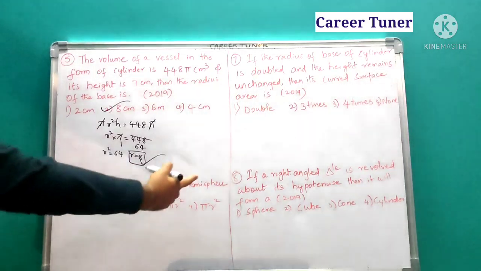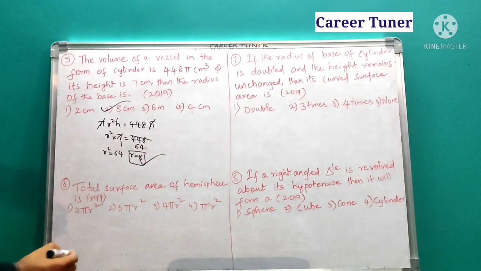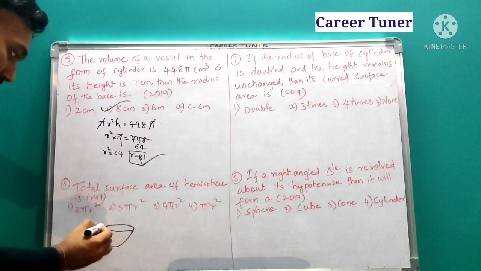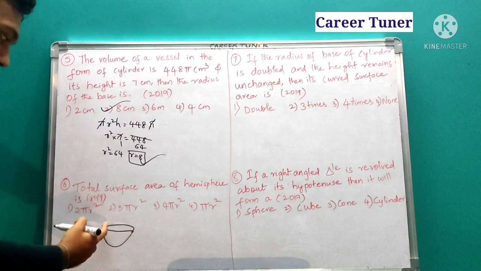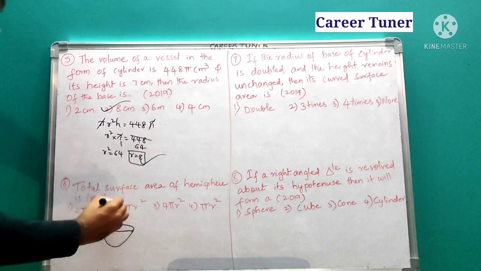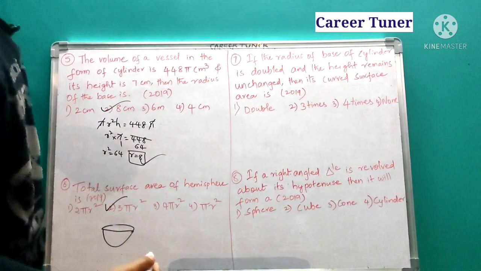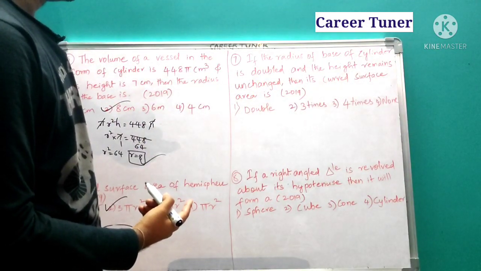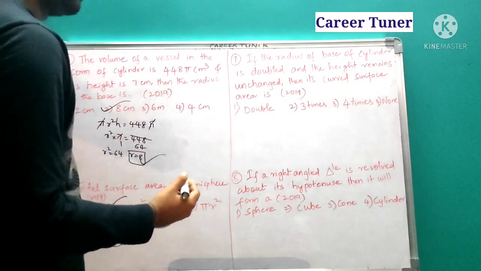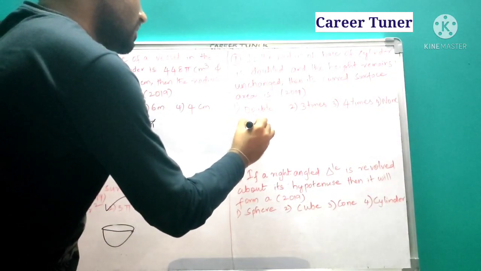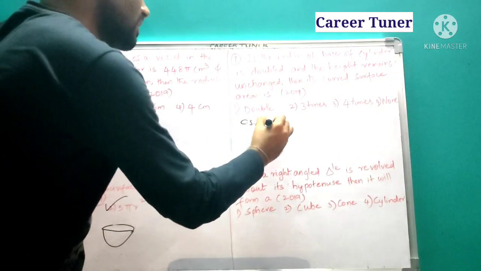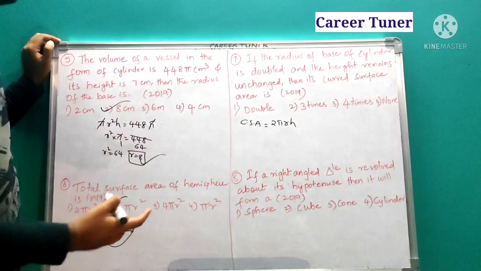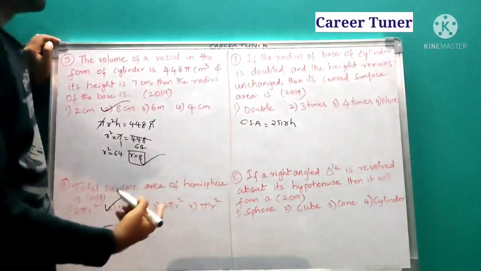Okay, next question. Total surface area of a hemisphere is, when it comes to a hemisphere, total surface area. So this surface plus this. So this is nothing but 2 pi r square and this is another pi r square. So totally it is 3 pi r square. Next, if the radius of the base of the cylinder is doubled and its height remains unchanged, then its curved surface area. So first of all, what is curved surface area of a cylinder? Let us see. Curved surface area of a cylinder is 2 pi r h. Nextly, what he is saying, radius of the base of the cylinder is doubled.